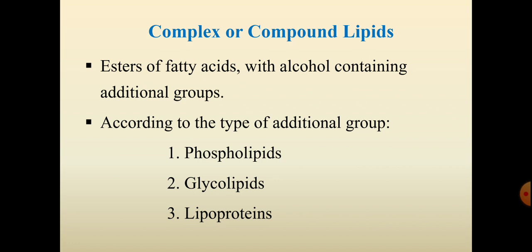Depending on this additional group, complex lipids are of three different types: phospholipid, glycolipid and lipoprotein. If the additional group present in the complex lipid is phosphoric acid, they are called phospholipid. If it is carbohydrate, they are called glycolipid. If it is protein, they are called lipoproteins. So let us learn about them in detail.